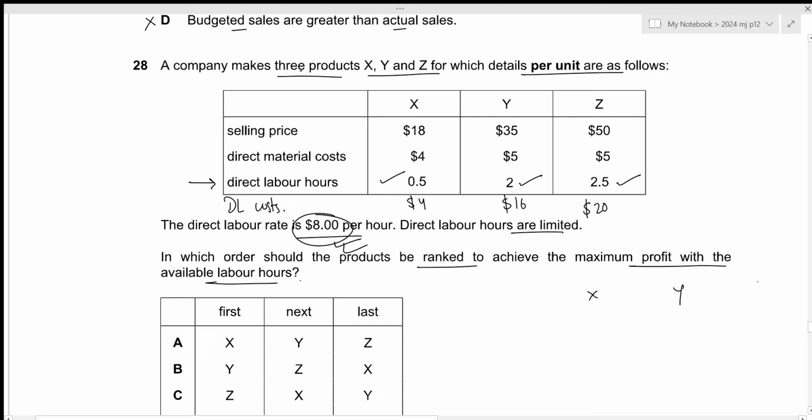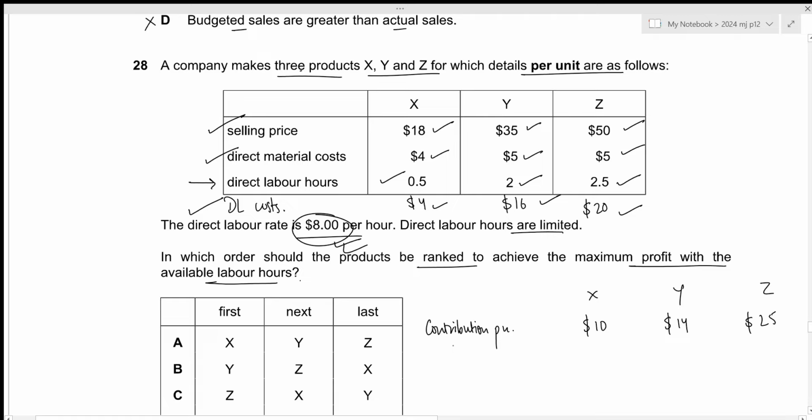Now let us calculate the contribution per unit. That is just going to be the selling price minus our variable cost. So that will be selling price minus direct material cost minus direct labor cost. So for X, that will be 18 minus 4 minus 4, which results in 10. For Y, that will be 35 minus 5 minus 16, which results in a value of 14. For Z, that will be 50 minus 5 minus 20, which results in the value of 25.